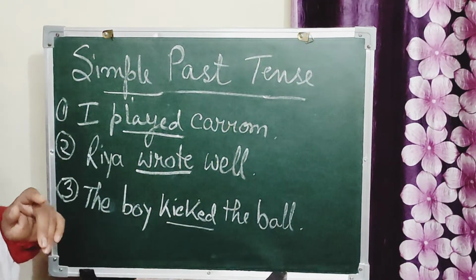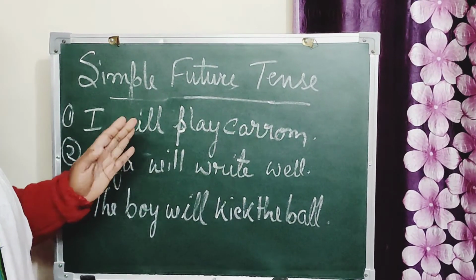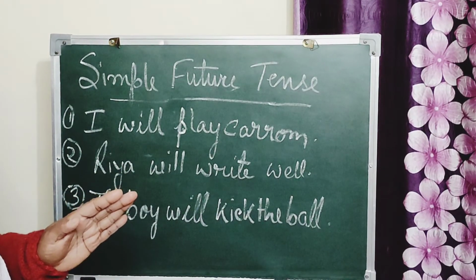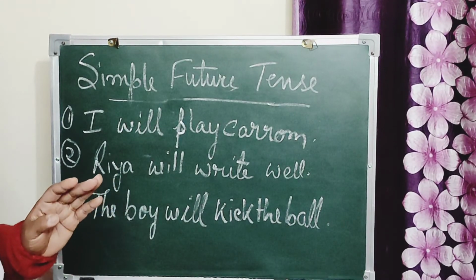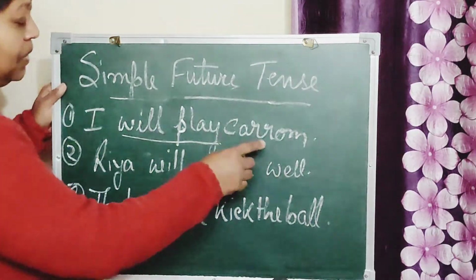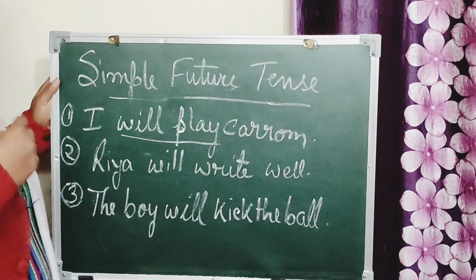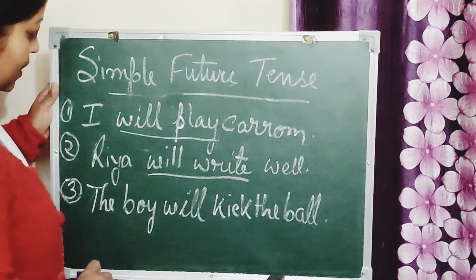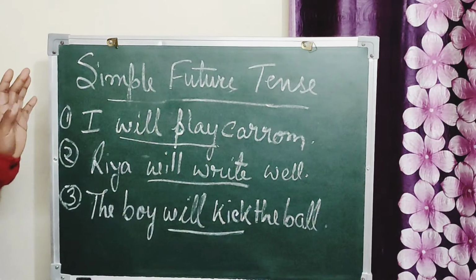Now, the third one, simple future tense. Simple future tense tells us that the action will happen later. It is not completed, it is not going on, but it will happen later. I will play carom. I am not playing, I haven't played. I will play carom. Ria will write well. The boy will kick the ball.